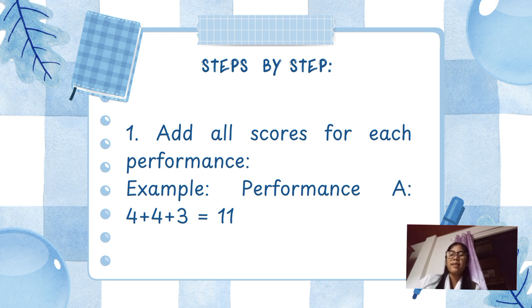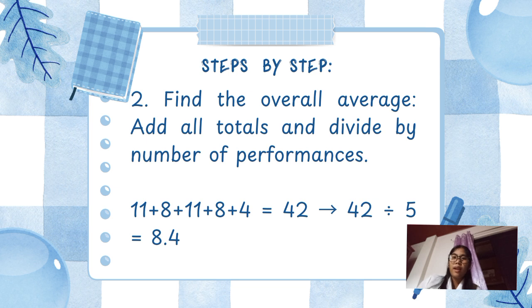So, the first step is we need to add all scores for each performance. So, just for example, doon sa performance A, we have 4 plus 4 plus 3 is equal to 11. And the second step is we need to find the overall average. So, parang parehas lang din kanina doon sa first calculation.